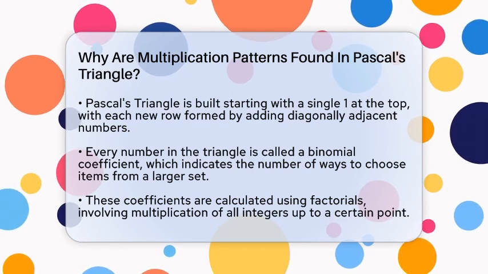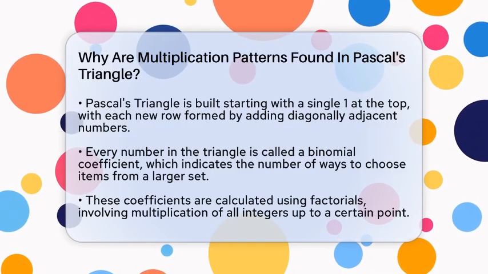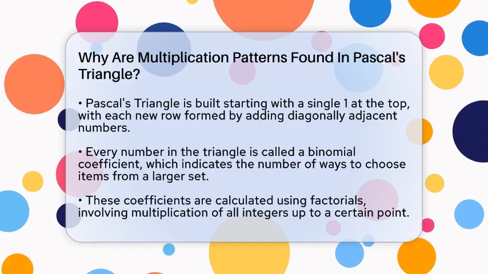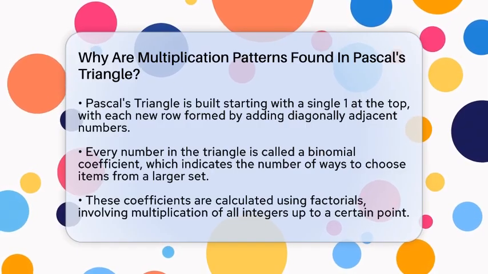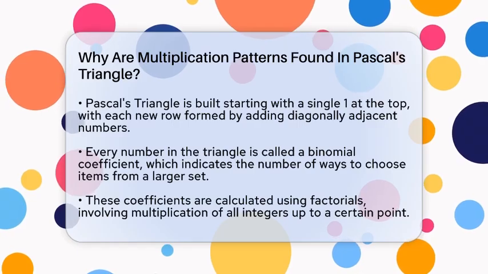Every number in the triangle is called a binomial coefficient. These coefficients tell us how many ways we can choose a certain number of items from a larger group. To find these coefficients, mathematicians use factorials, which are just the multiplication of all numbers from 1 up to a certain point.